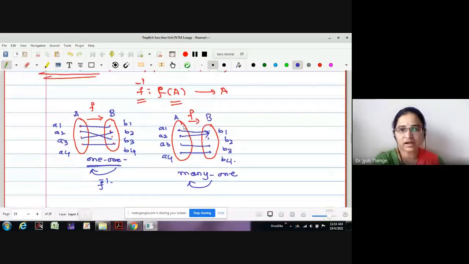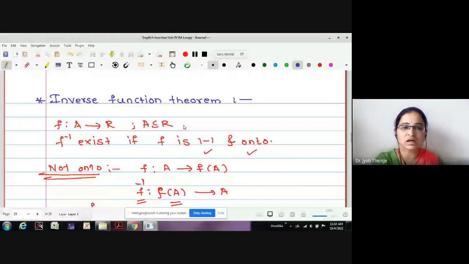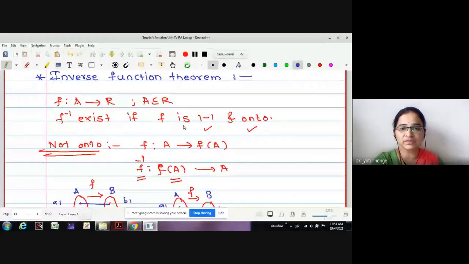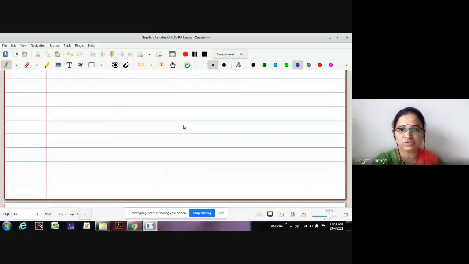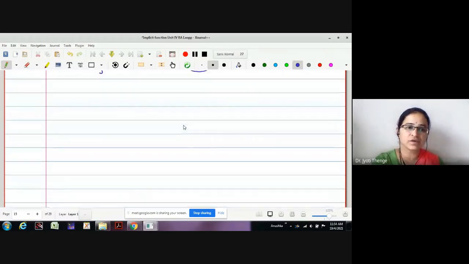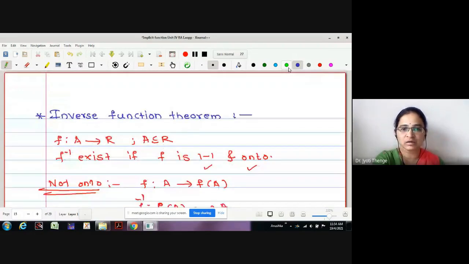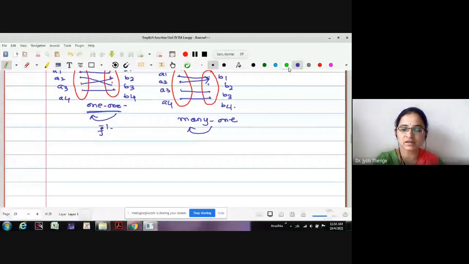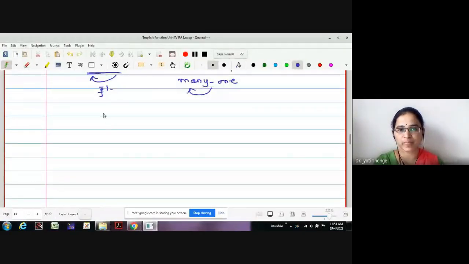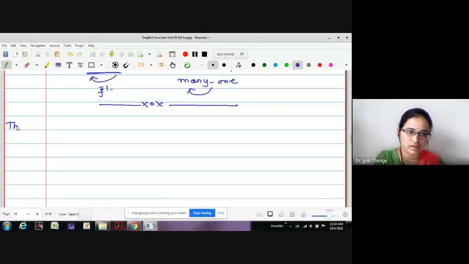Yes, ma'am. Similarly, we are going to find the conditions for a multivariable function so that the inverse is going to exist. Let us write the statement of the theorem in detail and then we will come to the proof of the statement. Let me write the statement. This is theorem number 6, I think. How many theorems did I tell you in all? Eight or nine, something like that.